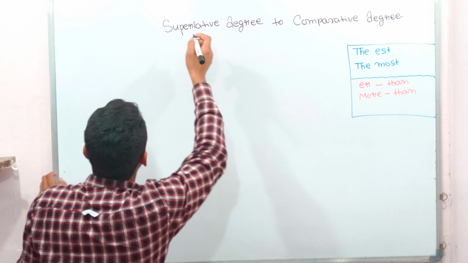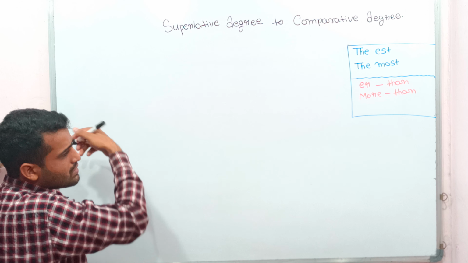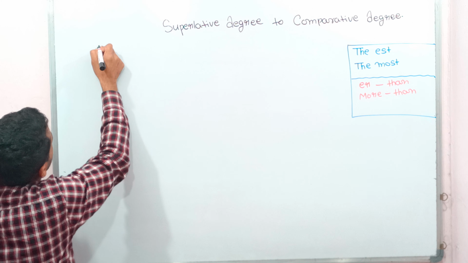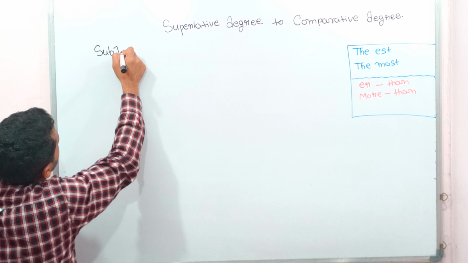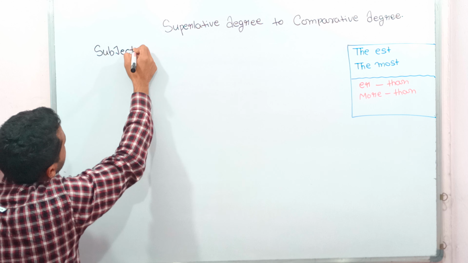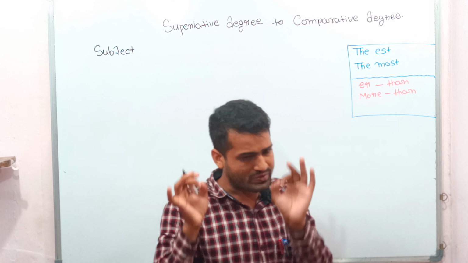First of all, we start from the subject. Whatever subject is given in the sentence, we will take that. First of all, we have to write the subject.